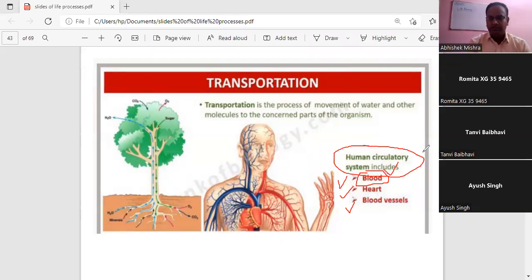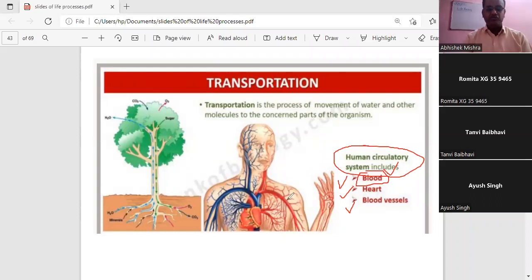Tanvi, unmute yourself, Tanvi. What are the components of blood, Tanvi? Sir, RBC, WBC, plasma, platelets. Okay, Tanvi, well said.